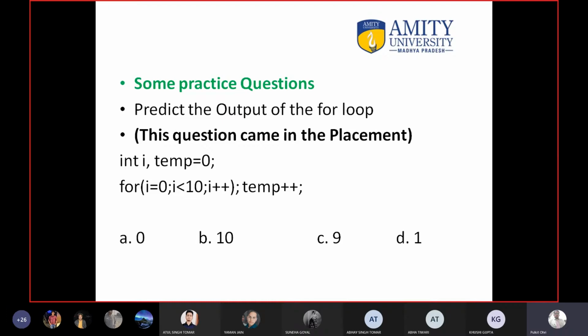This seems to be a simple question, but there is a trick involved. So read the question carefully, and Abha will tell the answer. If she is not able to tell the answer, I will pass the question to the next student. But do not tell the answer directly. I will ask, then you can answer it. In the placement, they normally ask tricky questions. Tricky question means there is some trick involved. You think the answer is this, but the answer will be something else.